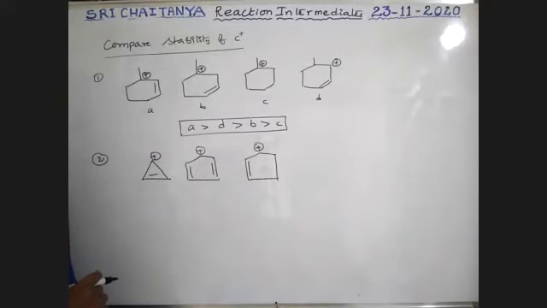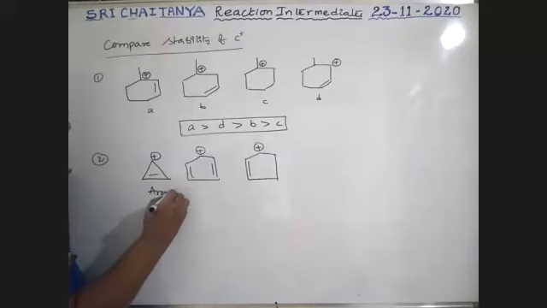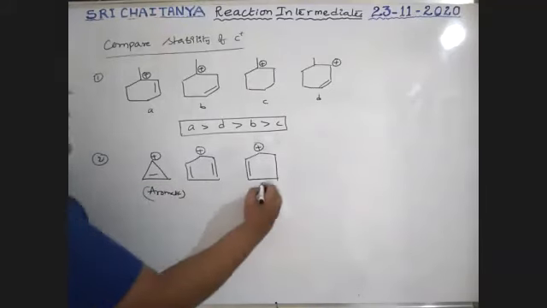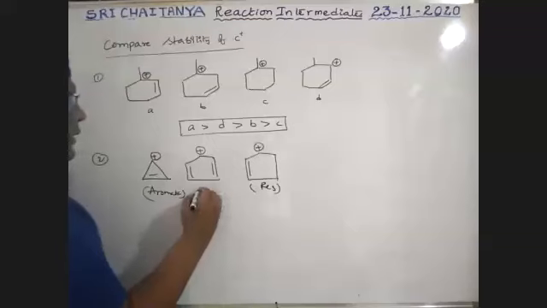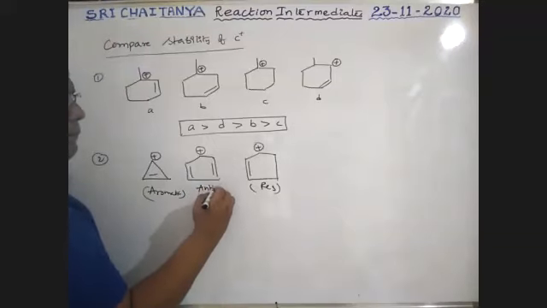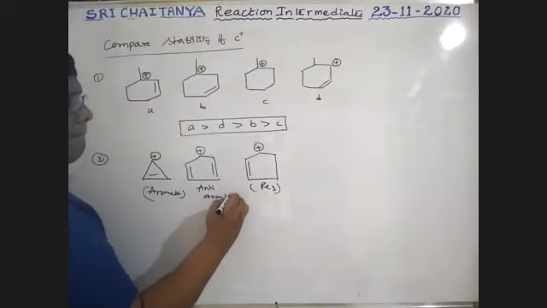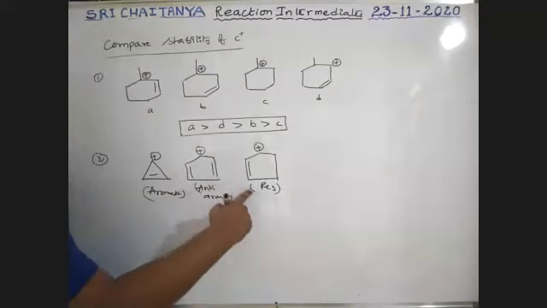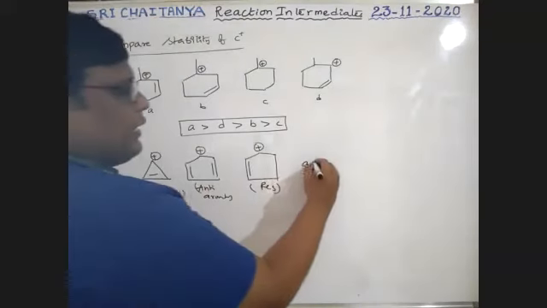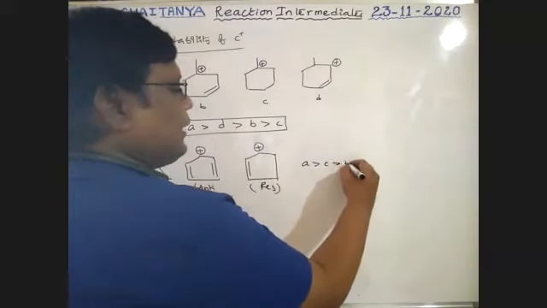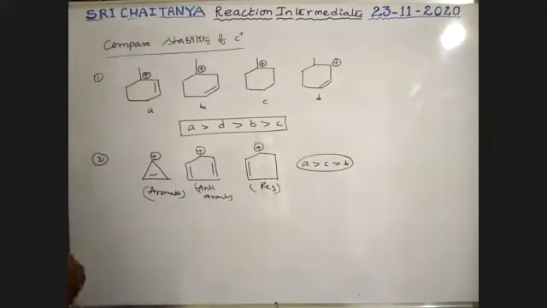Boys, it is aromatic. It is resonance. It is anti-aromatic. Therefore, this is more stable than this one. That is A greater than C greater than B. Okay, next.